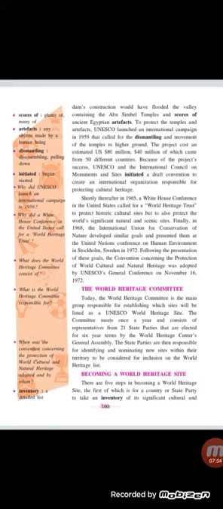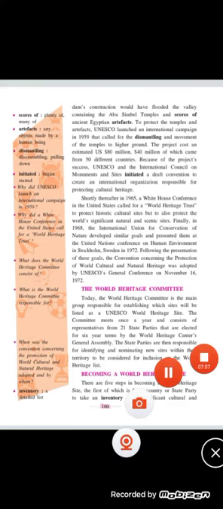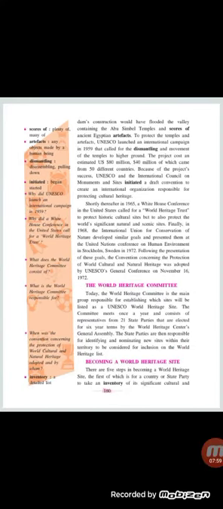Shortly thereafter, in 1965, a White House conference, okay, in the United States called for a World Heritage Trust to protect historic cultural sites, but to also protect the world's significant natural and scenic sites.